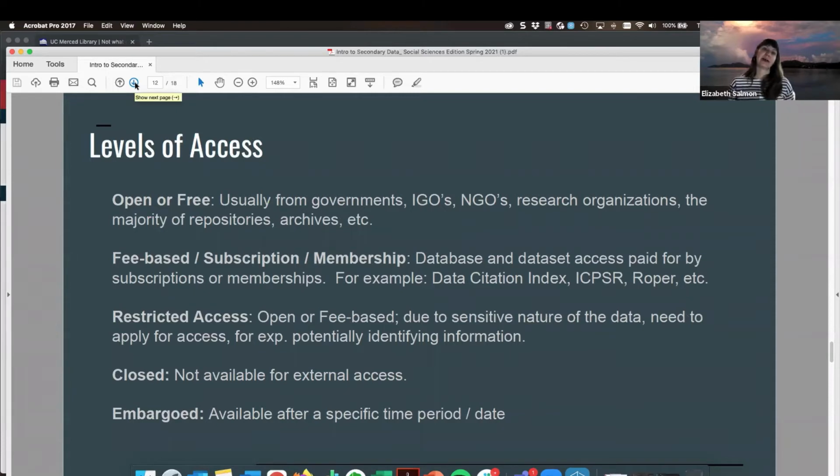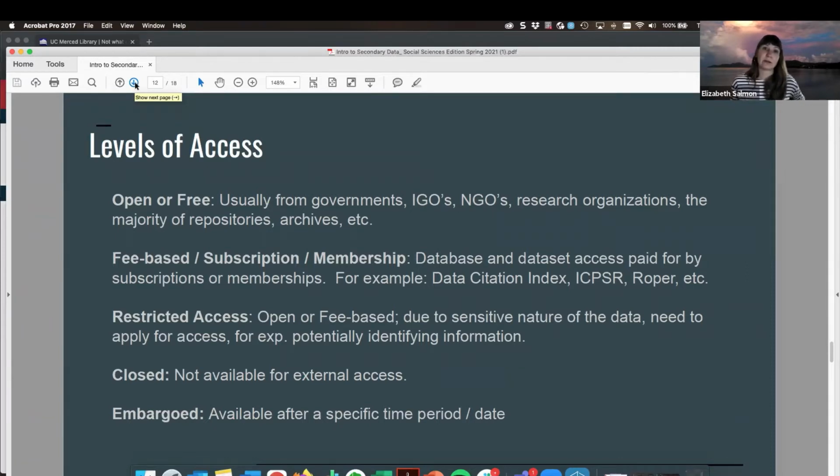Okay, as we go through this process, I just wanted to pause and talk about the levels of access that you are going to encounter as you're looking for secondary data. In many cases, repositories are going to be open or freely available to you. When you are searching government, IGO, NGOs, and some research organizations, the majority of repositories and archives will typically have data that is open or freely available.